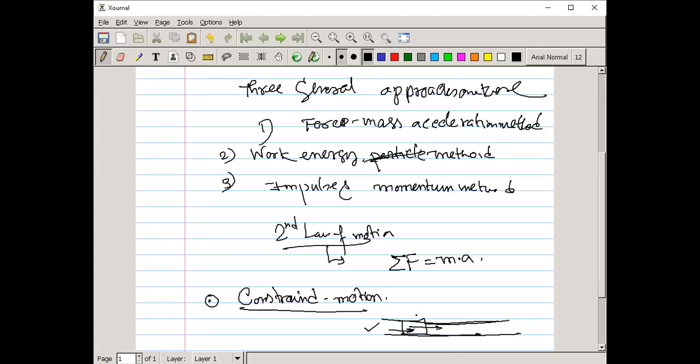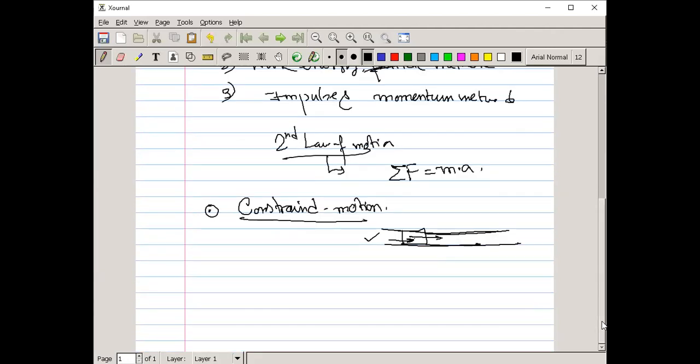Now come to the rectilinear motion. In the rectilinear motion you can see the summation of force along the x-axis, along the y-axis, and along the z-axis. So simply we can write summation of Fx is equal to m into ax, summation of Fy is equal to m into ay, and summation of Fz is equal to m into az. Clear?